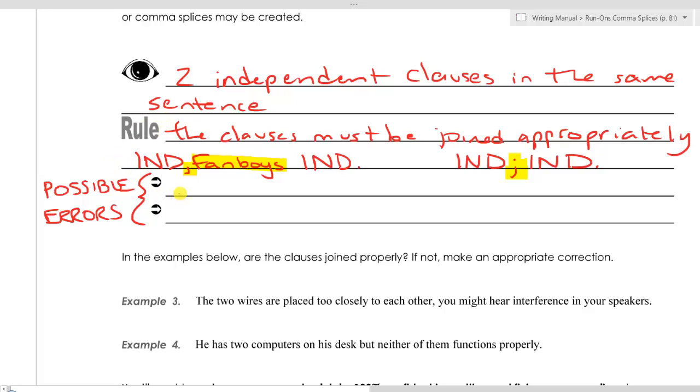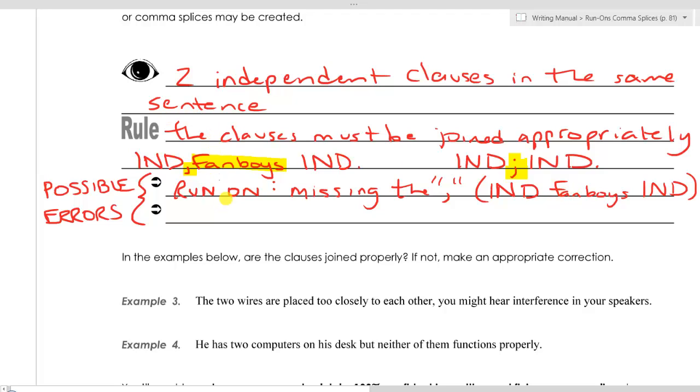So we could have a run-on error, and a run-on is when we are missing the comma. In other words, we have independent and then a fanboys and then an independent. That is not correct. We cannot put only a fanboys conjunction.